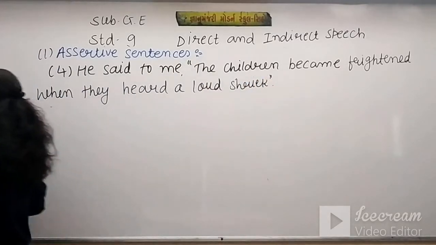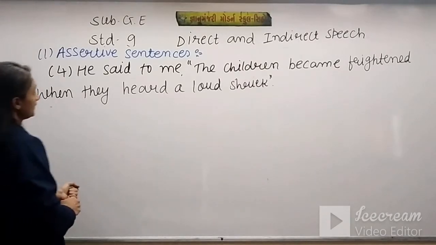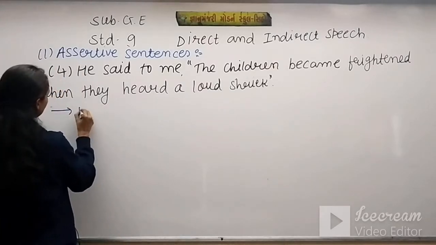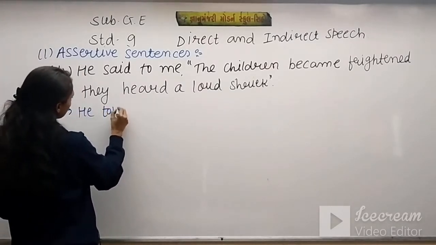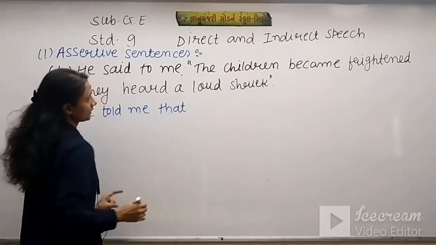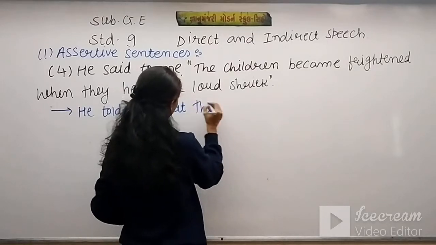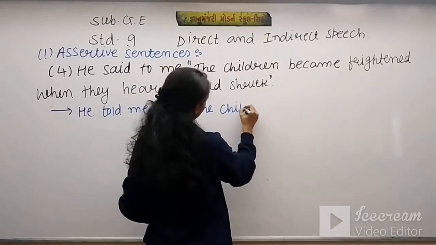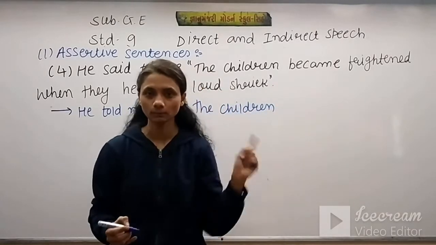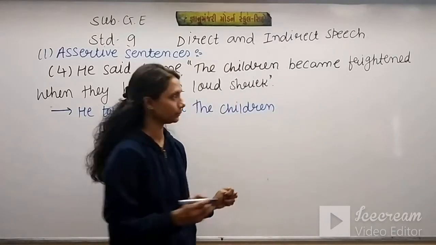Let's change this. See, he said to me. Said to is here, so he told me that the children will not be changed. Now became, it means simple past tense. Simple past will be changed into past perfect.